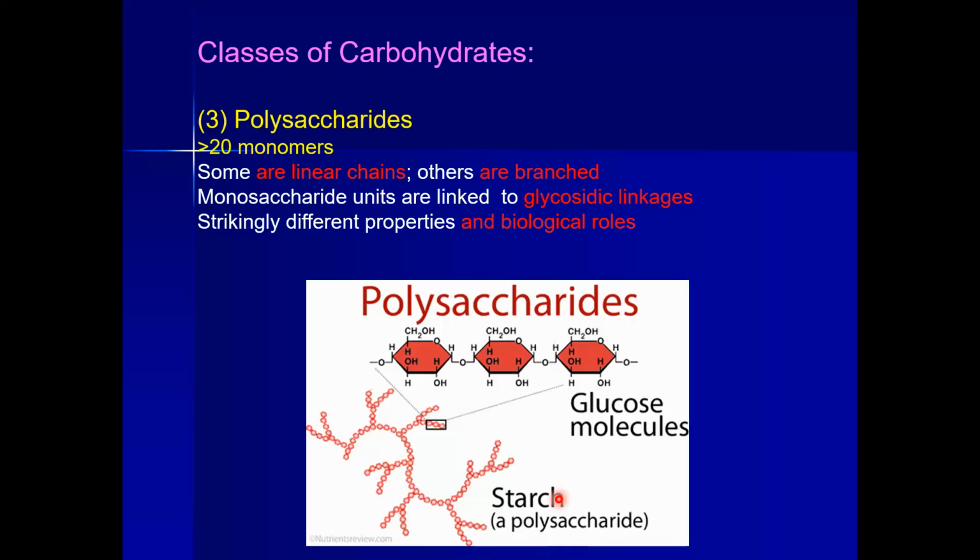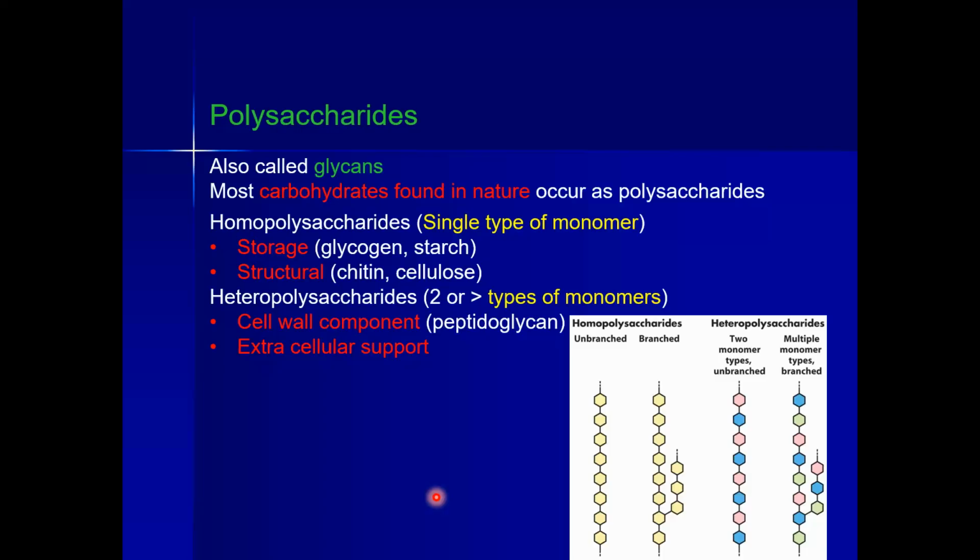So let's see here, starch is a polysaccharide, so each small bead is showing one simple carbohydrate unit that is joined with other carbohydrate units via glycosidic bonds. A polysaccharide may be a homopolysaccharide or a heteropolysaccharide.